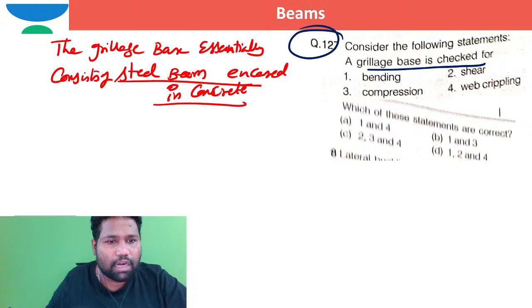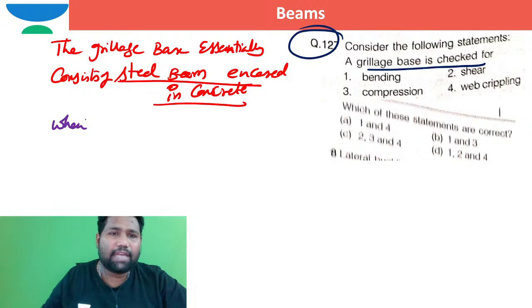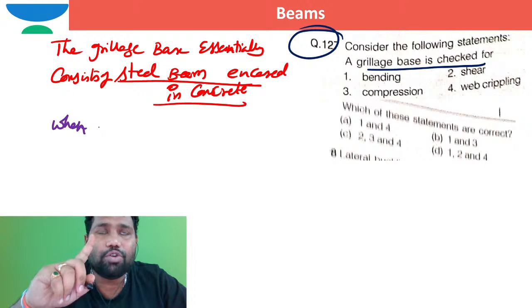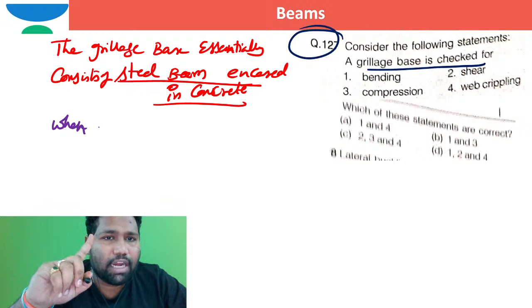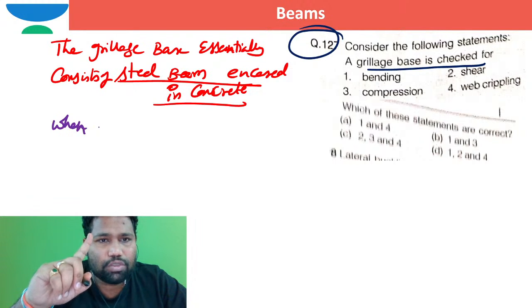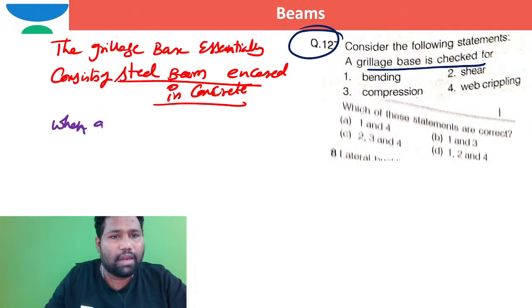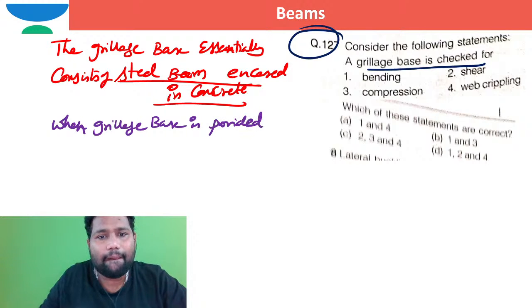One second. When some people had a question like, sir, when, so for dead loads and live loads only, let me write when this grillage beam is used. When the soil is weak, generally in such cases we will use this grillage type of base. And when the load on the column is very high, in such a case I use these grillage beams. So when a grillage base is provided as column base,